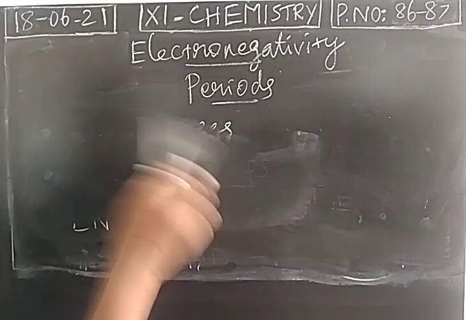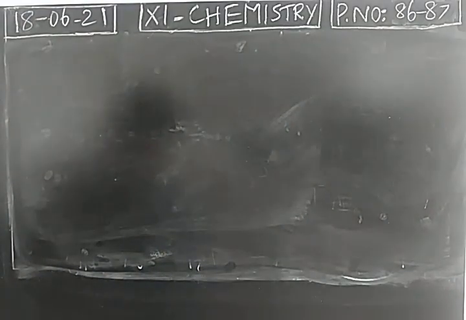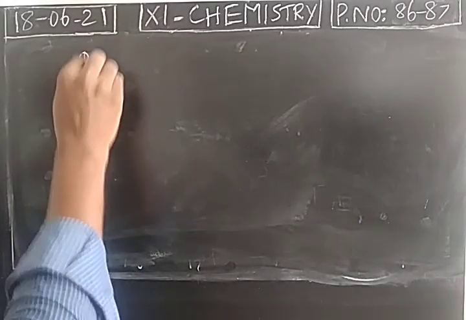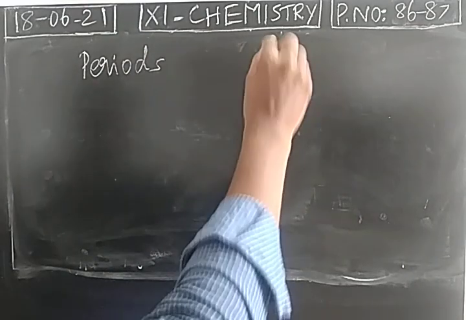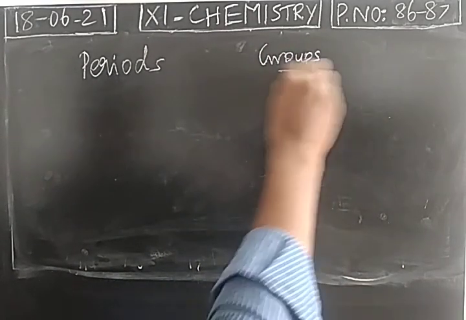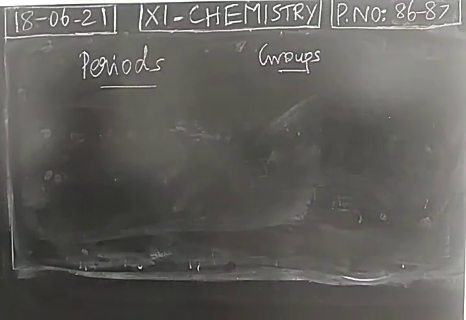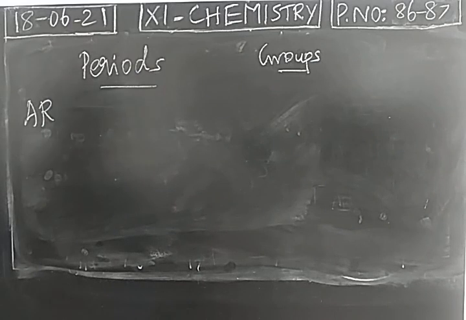So we have completed periodic properties. You have to remember the variation of periodic properties in the modern periodic table. When you take periods and groups in the modern periodic table, the first periodic property is radius of an atom or radius of an ion.